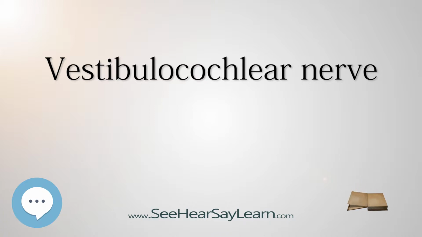The vestibulocochlear nerve is accompanied by the labyrinthine artery, which usually branches off from the anterior inferior cerebellar artery, AICA, at the cerebellopontine angle, and then goes with the eighth nerve through the internal acoustic meatus to the internal ear.